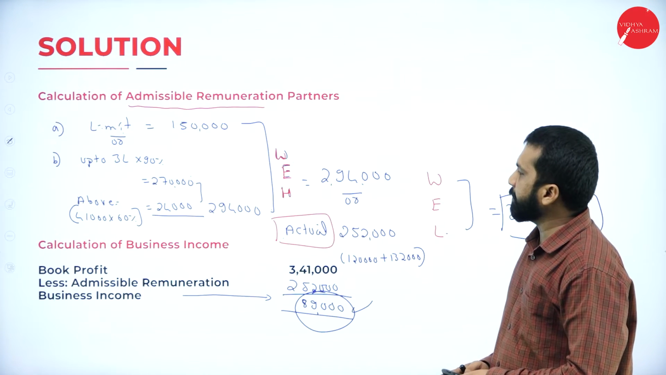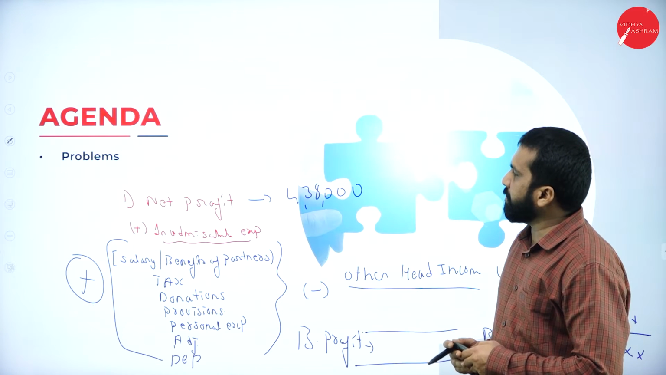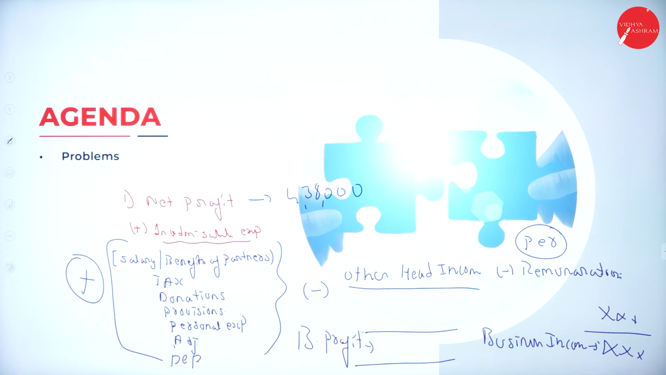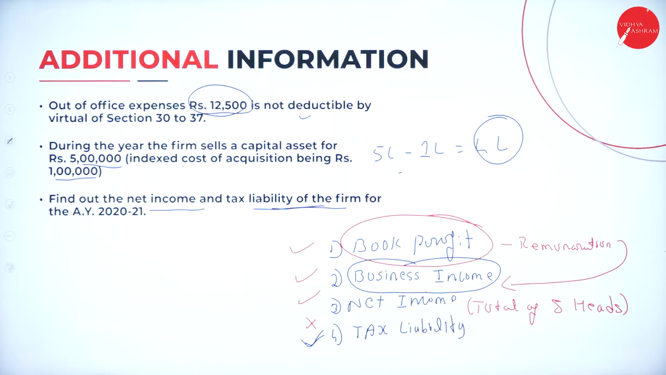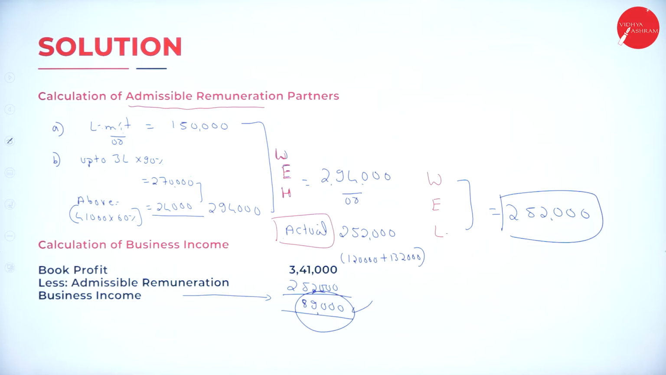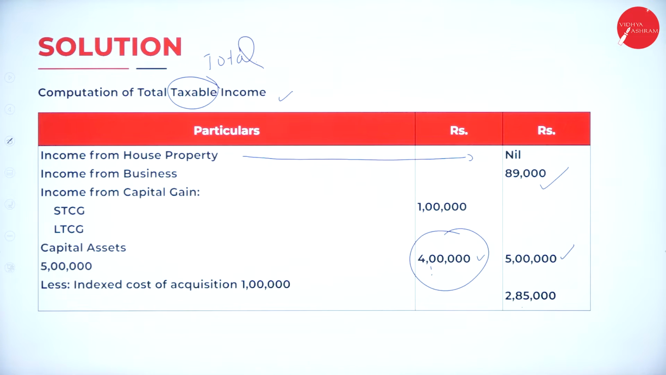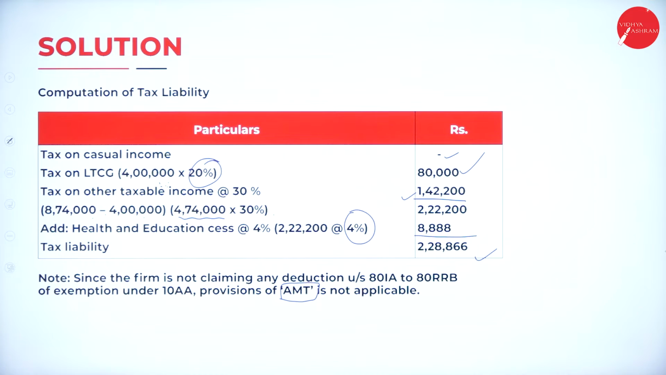I'll go back to your slides. Tax liability also we found out. Now, your previous one. Please take a screenshot. These are your agenda. Your problem number 10. Additional information. These are your solution. Continuation of your solution. These are your computation of total income or net income. Computation of total taxable income. And these are your tax liability.